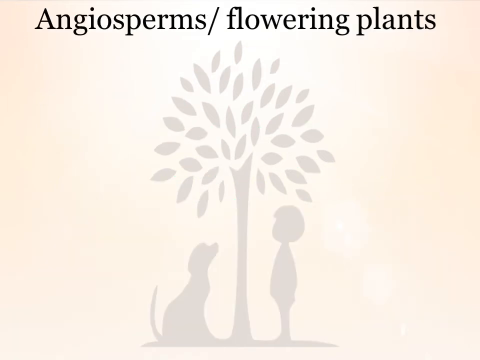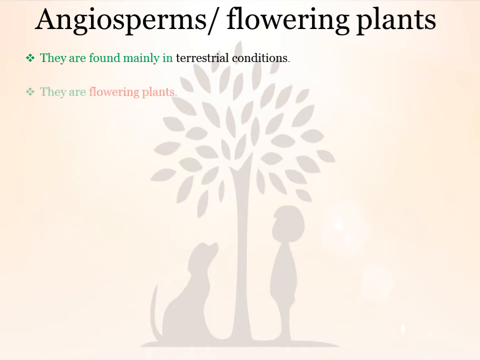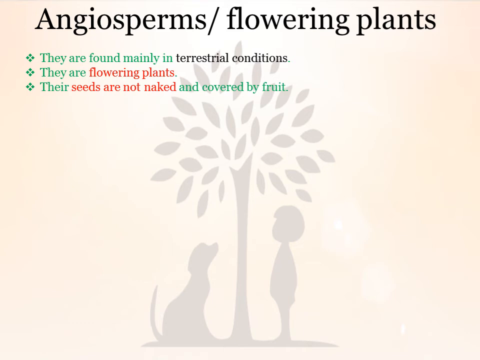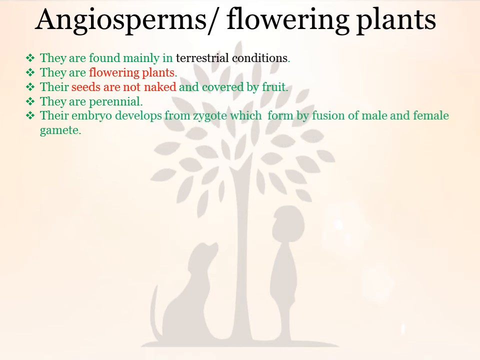Now the last phylum, that is Angiosperm, or you can say flowering plants. They are found mainly in terrestrial conditions. They are flowering plants. Their seeds are not naked and that seed is covered by a fruit. They are perennial, as we already discussed this term, that is which can live for many years. Their embryo develops from zygote. Zygote, you can say, is a single cell structure which is made by fusion of male and female gametes.